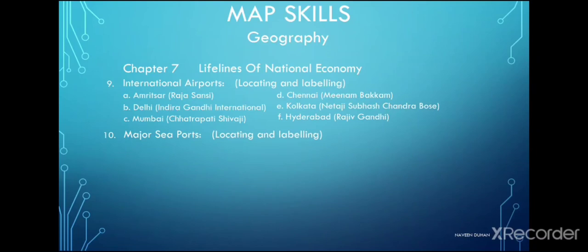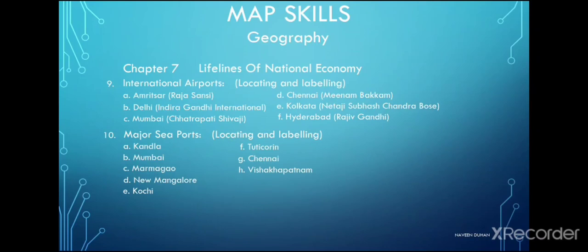Some of the major seaports in India: the first one is Kandla. The second one is Mumbai. The third one is Marmagao. Fourth one is New Mangalore. Fifth one is Kochi. The sixth one is Tuticorin. The seventh one is Chennai. The eighth one is Vishakhapatnam. The ninth one is Paradeep. And the 10th one is Haldia.